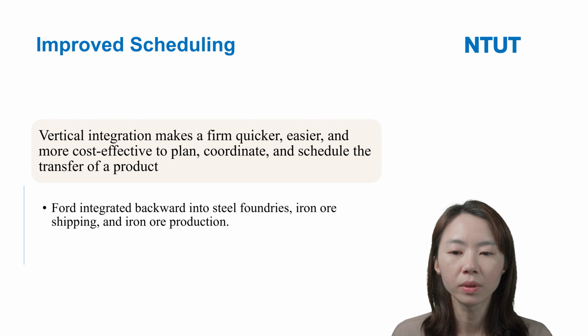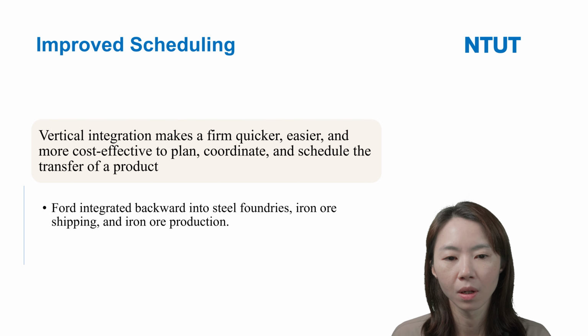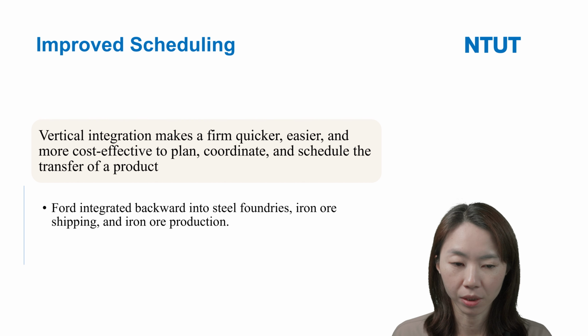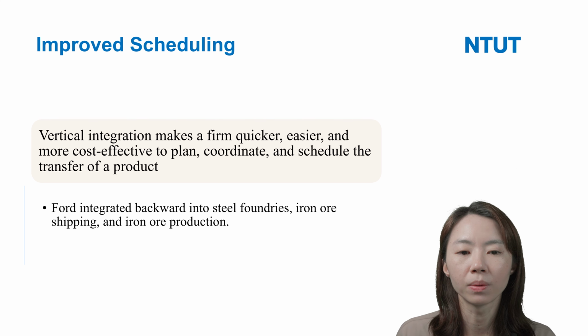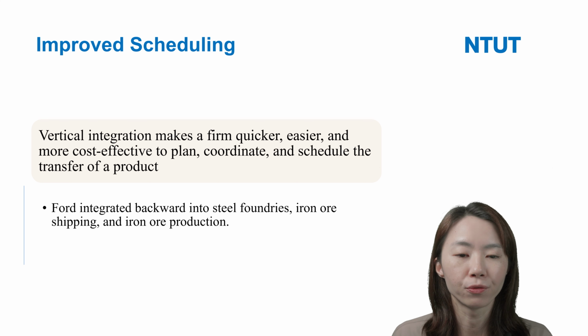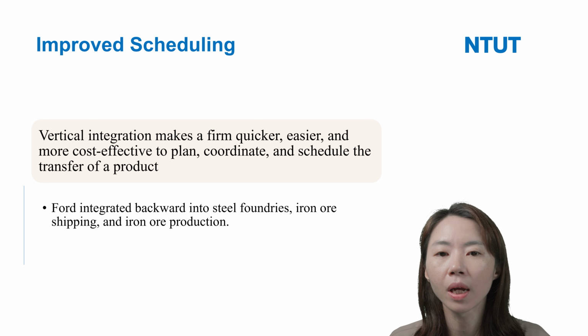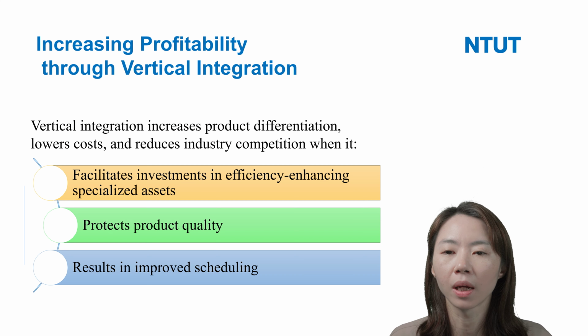Ford integrated backward into steel foundries, iron ore shipping, and iron ore production. Because Ford can control it, this helps Ford produce its products efficiently and improve its scheduling. Okay, so this is some of the vertical integration benefits here.